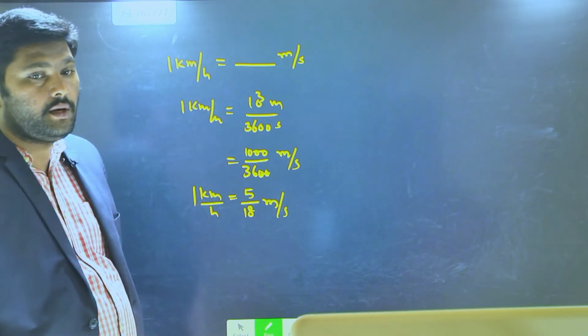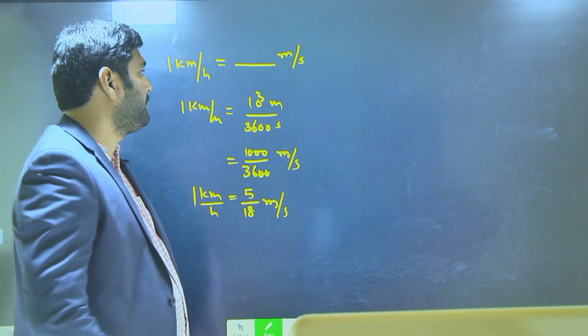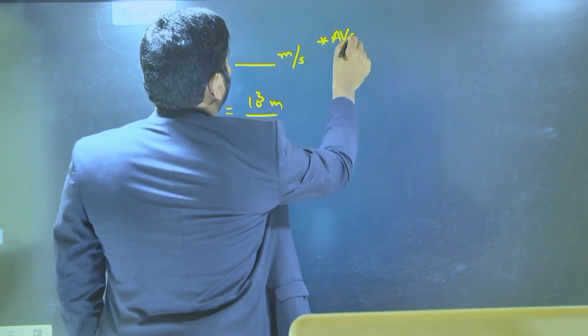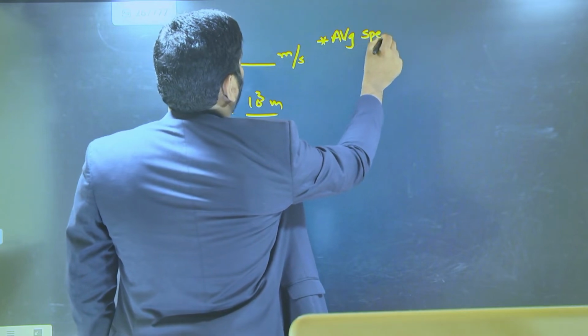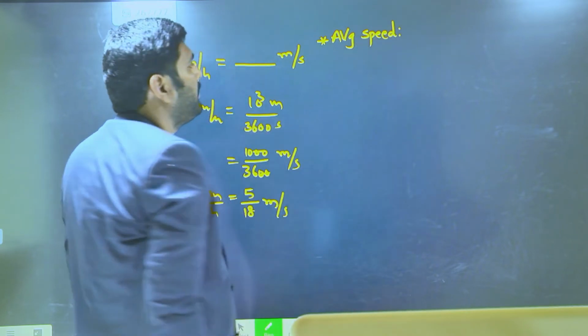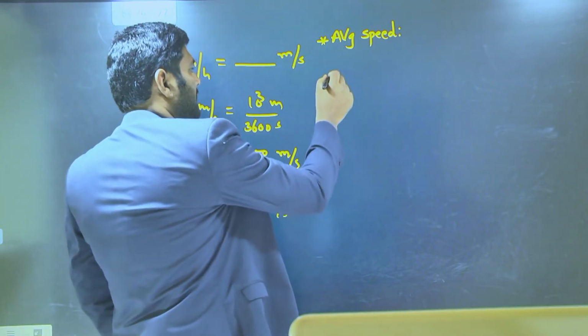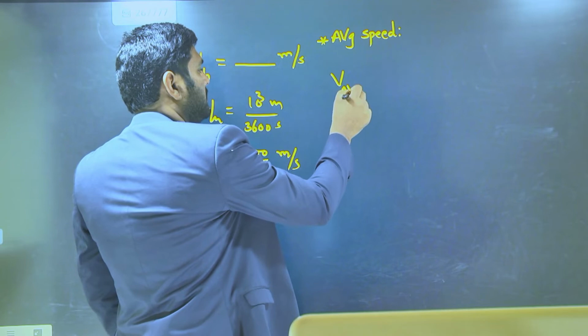Next, let's go for average speed. Better write down: average speed is very important. We represent average speed with the letter V average.